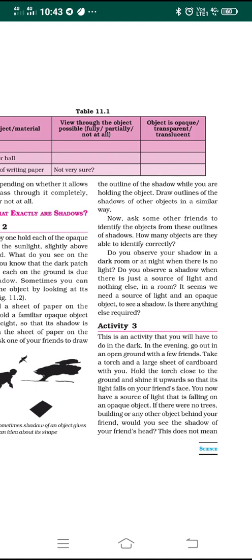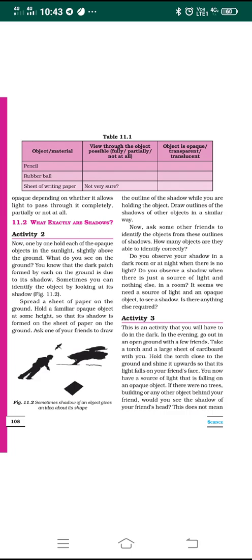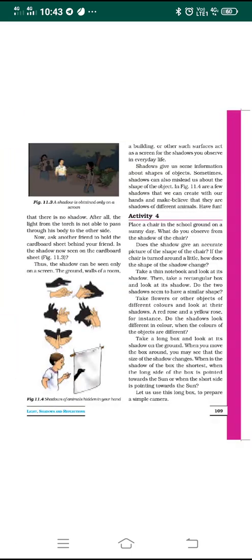Never. Some opaque object must be there, even in the dark, to get the shadow of any person. But it does not mean that there is no shadow; you cannot think like that. After all, the light from the torch is not able to pass through his body to the other side.